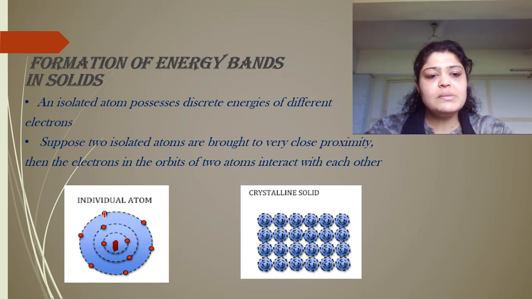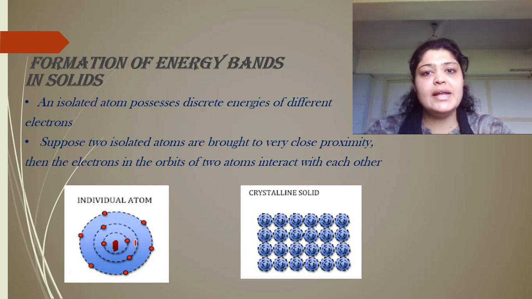So there is a possibility that electrons in different orbits have different energies, because the maximum number of electrons in one energy level can be 2. This is true for an individual atom, that they have a certain energy level in respective orbits. So an isolated atom possesses discrete energies, or single values of energies, of different electrons. But what happens when two isolated atoms are brought together? This is only one atom.